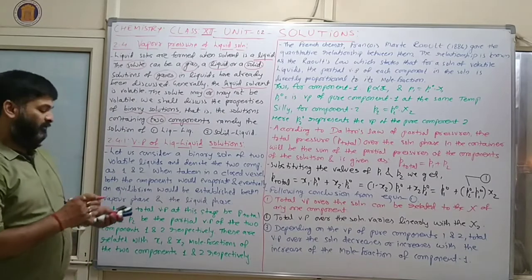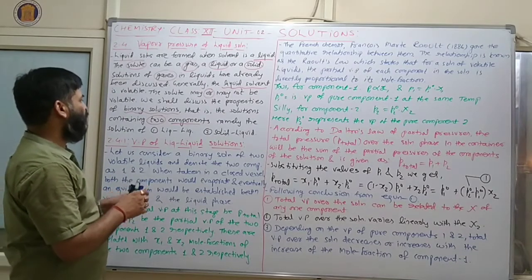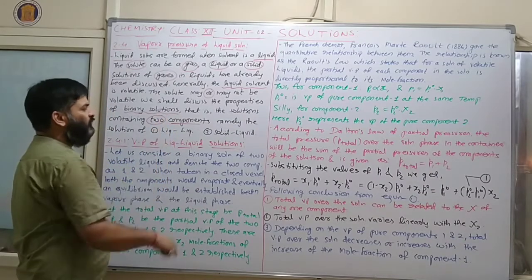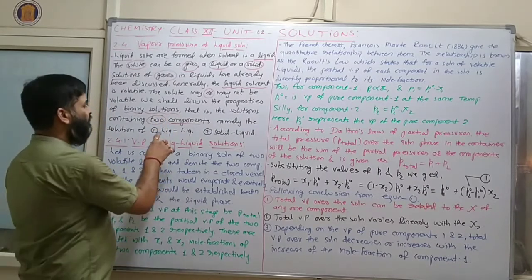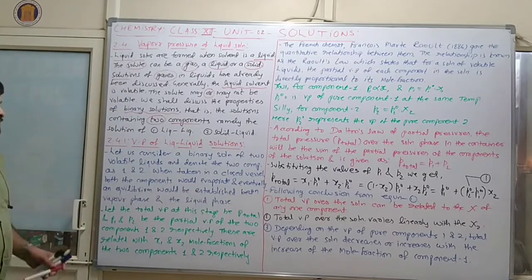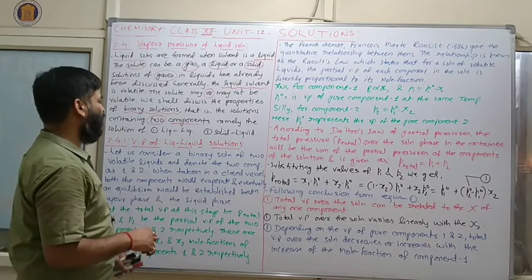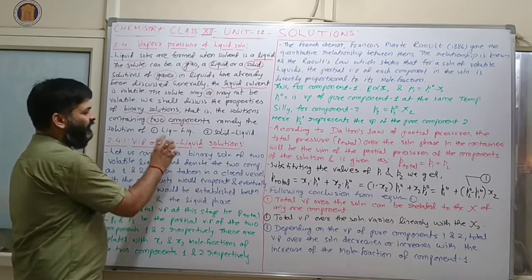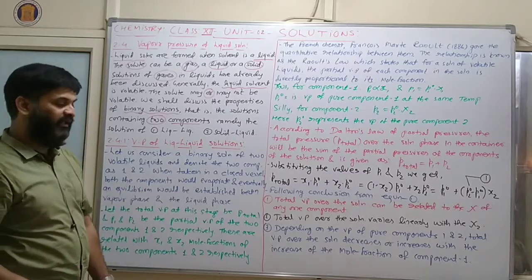To explain the concept of vapor pressure, here we will discuss a binary solution. So first of all, we will apply the concept of vapor pressure to liquid.